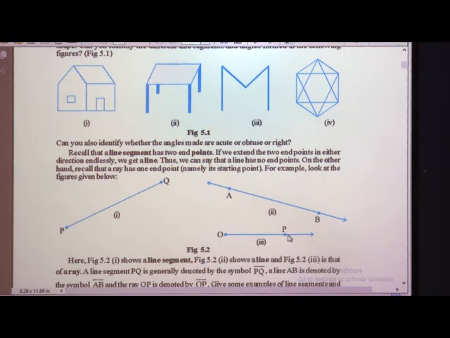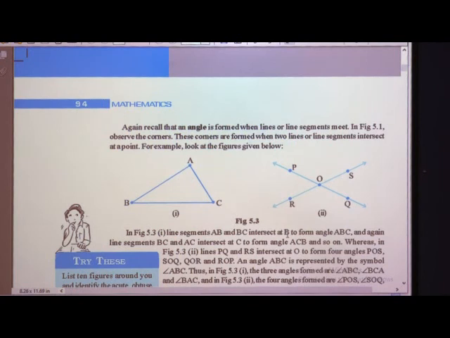So, you know this already, we just had a recall. You know what is a triangle and what are the angles of a triangle. Recall, an angle is formed when lines or line segments meet. Observe the corners: when line segments or lines meet, we get an angle.